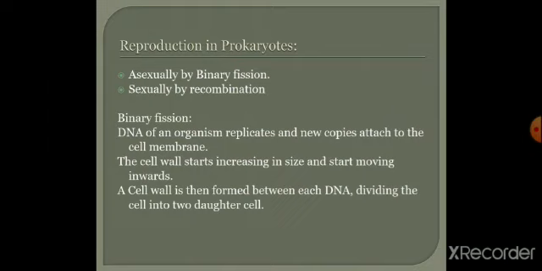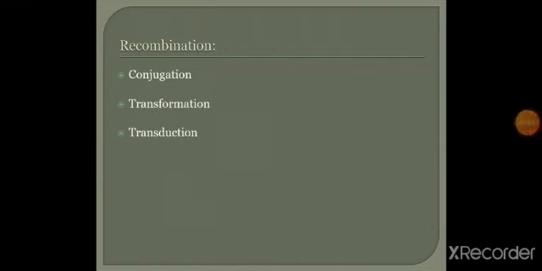Sexual reproduction is by recombination. Recombination means the combination of two different things. In recombination, first of all, let's see conjugation. Conjugation means, let's imagine two cells are close together.